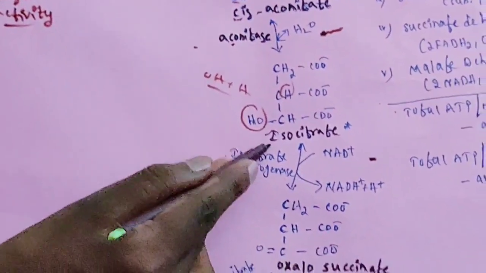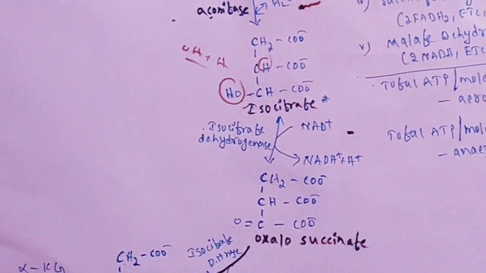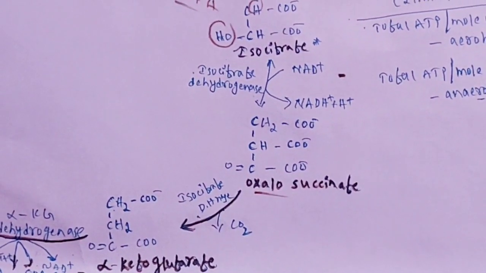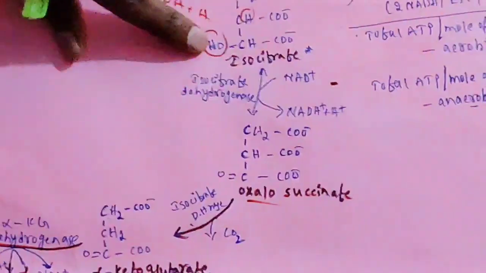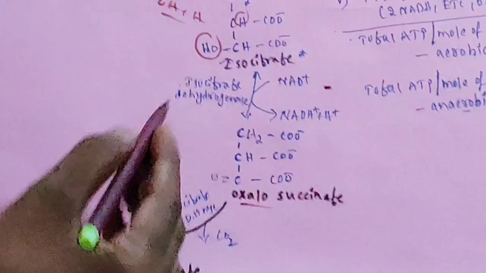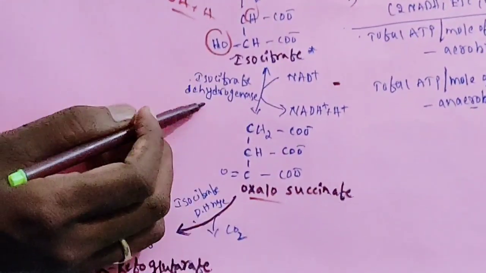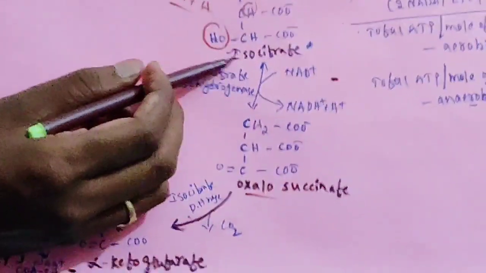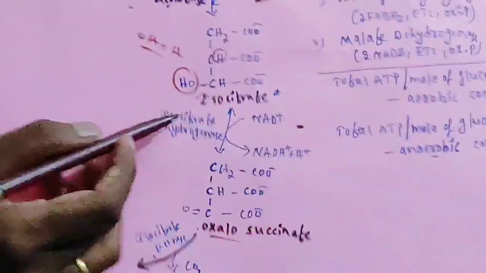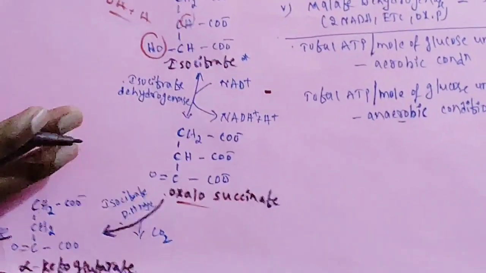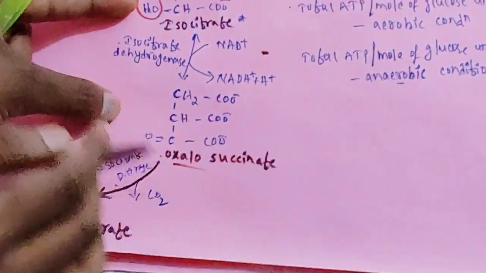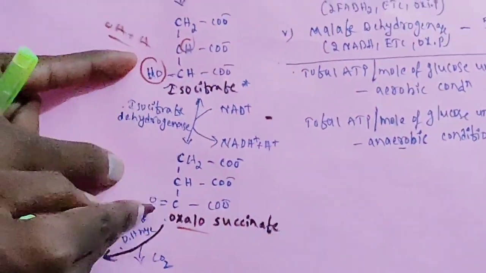Next you see, whatever isocitrate is forming, isocitrate is converted to alpha ketoglutarate through the formation of oxalosuccinate. How you can see? This is isocitrate. Then the enzyme isocitrate dehydrogenase, in the presence of isocitrate dehydrogenase, it is converted to oxalosuccinate by the liberation of 2 hydrogens. How you can see? Just see the difference between these two structures. Here OH is there.